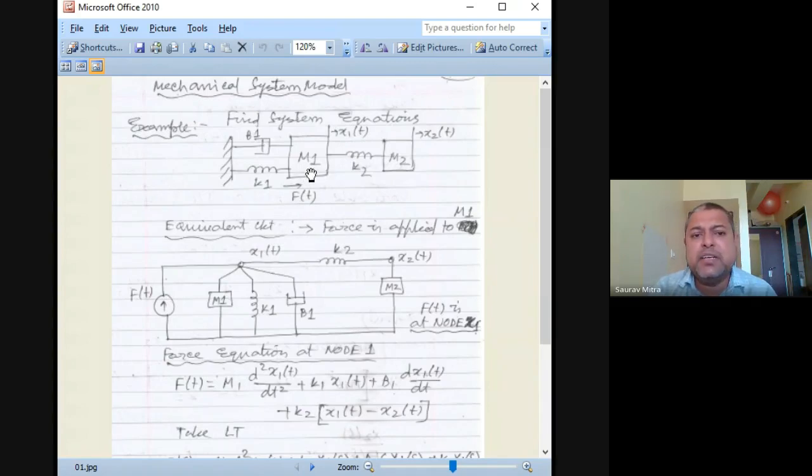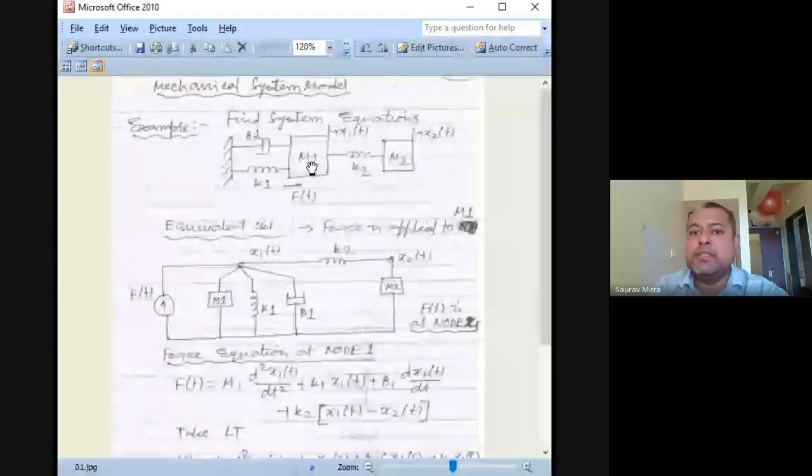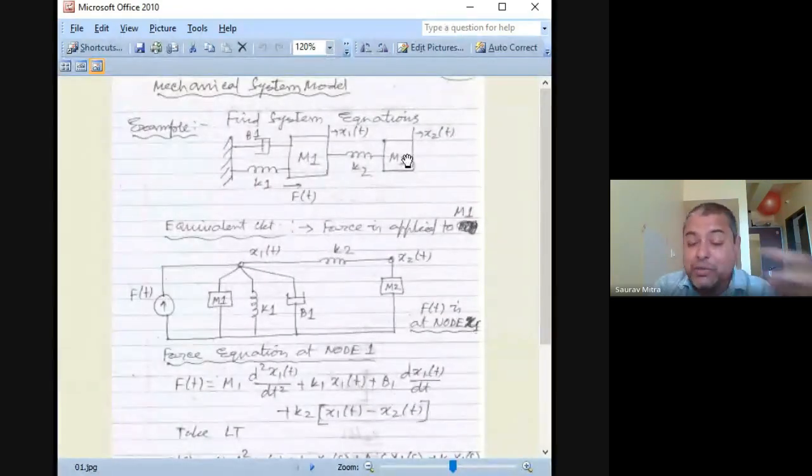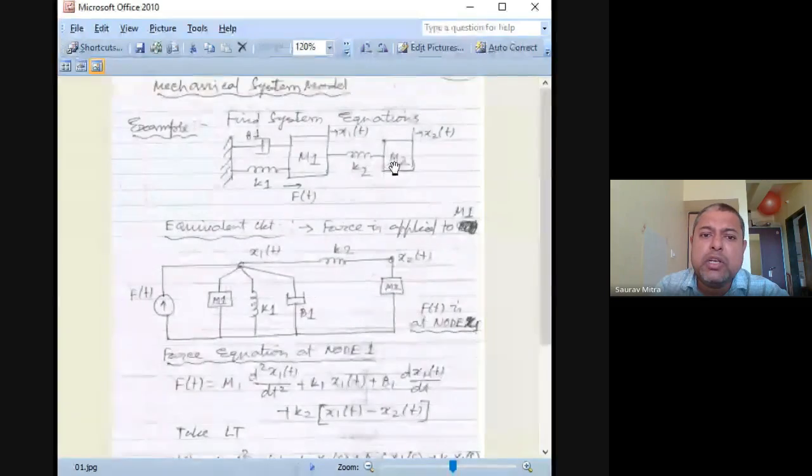Whenever you get this kind of a model, the first thing you have to understand is that there is no friction and there is no wheel, because this is a hanging system. So those things are not required. And the second thing is that the force is given to m1. Generally we understand that m2 is the last, towards the end, so the force should be given there. Not necessarily, I can give force only on m2 as well. So I can give force on m1, or I can give force on m2.